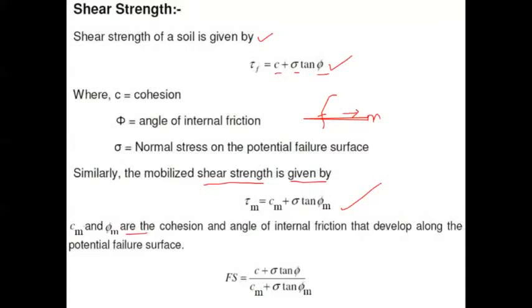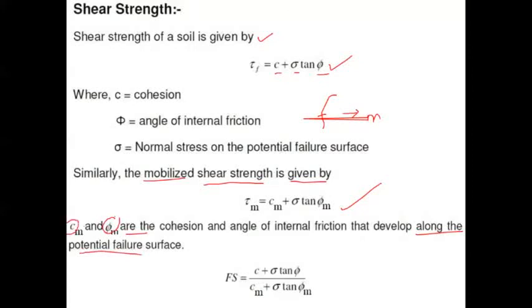This is a very important sentence: along the potential failure surface. They are called the mobilized value of cohesion and mobilized value of angle of internal friction, respectively.